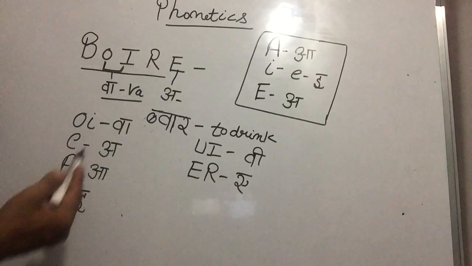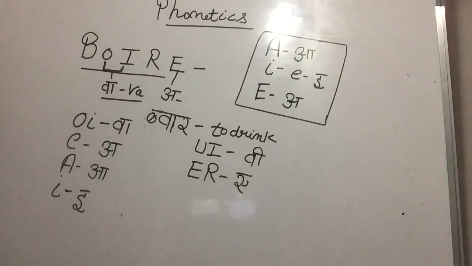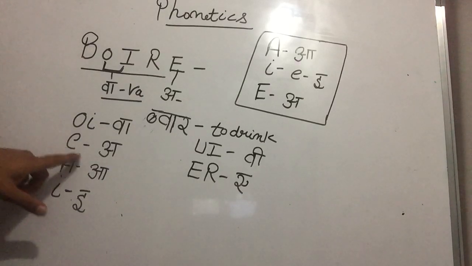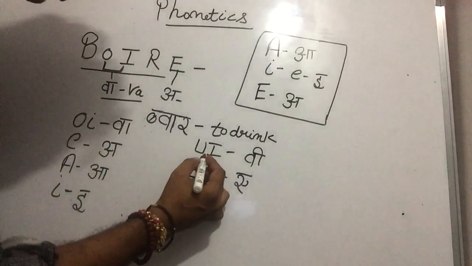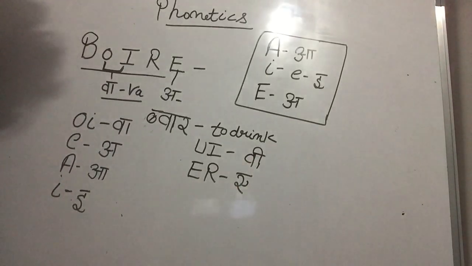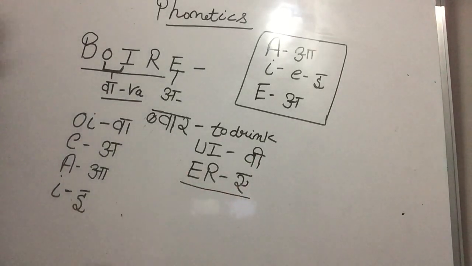So here we have OI sound is va. E sound is A. A sound is A. I sound is E. UI sound is V. And ER sound is A. Is that clear to you, Paji? Yes, sir. Pen down, please.